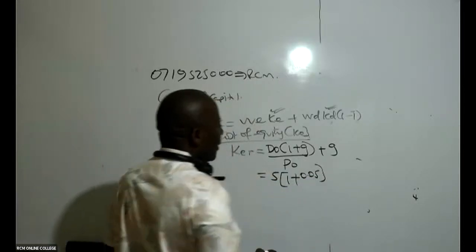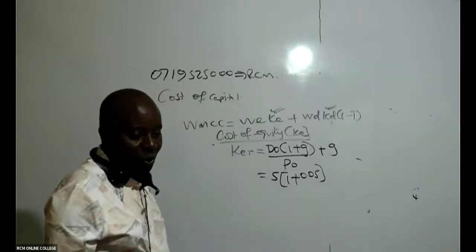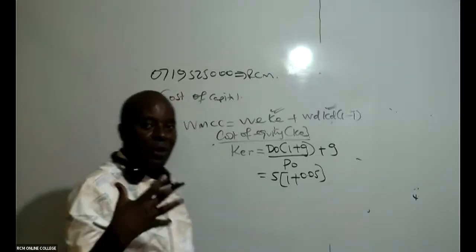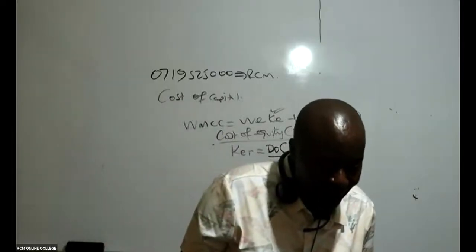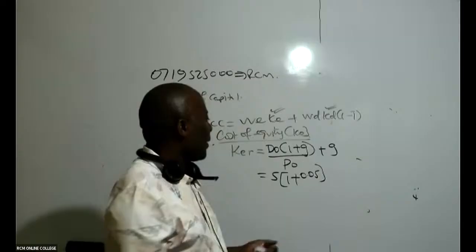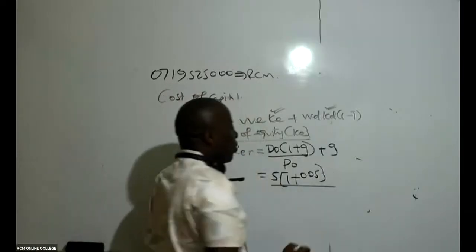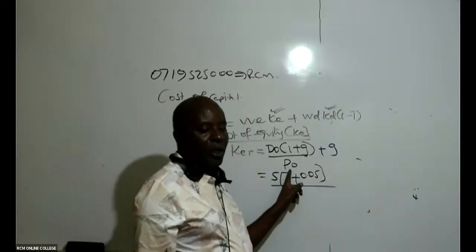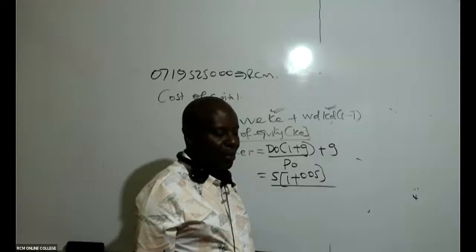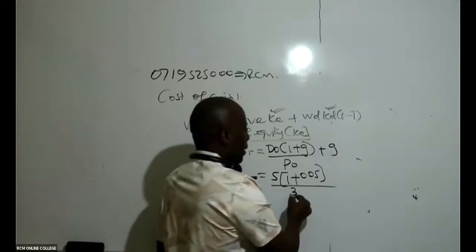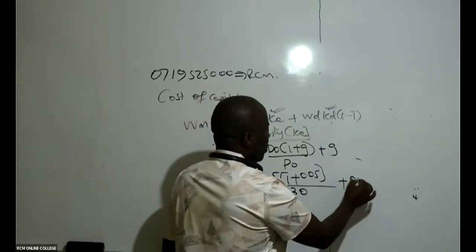Growth rate of 5% is the same as 0.05. Divided by P0, which is 30, plus again the growth rate of 0.05.